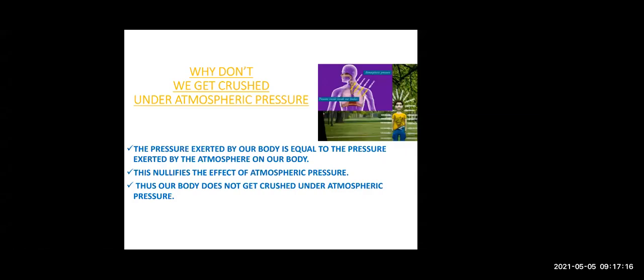So the pressure exerted by our body, that is the yellow arrows, is equal to the pressure exerted by the atmosphere on the body. So it nullifies. Nullifies means cancels the effect of atmospheric pressure. And as the effect of atmospheric pressure is cancelled, it does not crush our body.